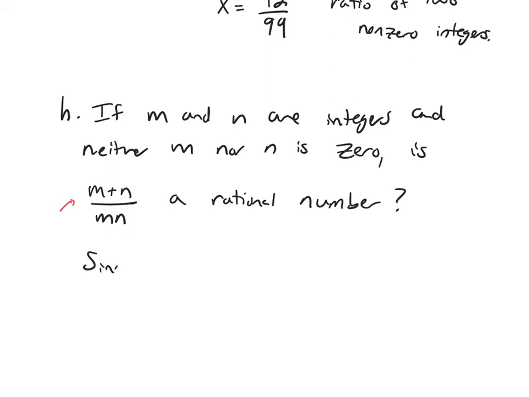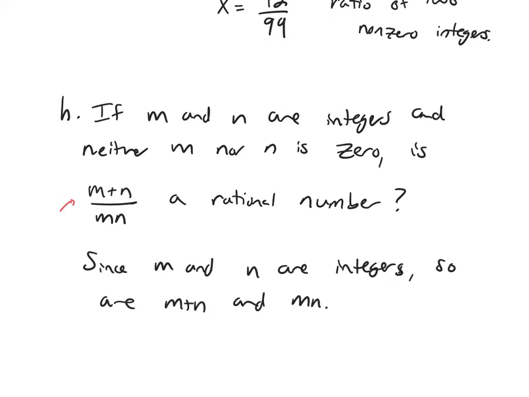Since m and n are integers, so are the sum, m plus n, and the product. Now the only other condition is we need to make sure the denominator is not 0.